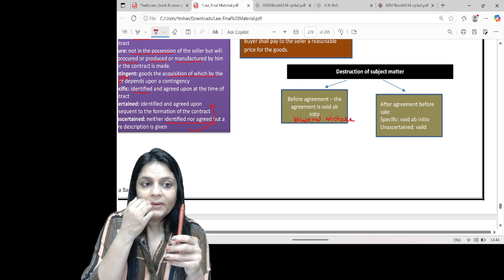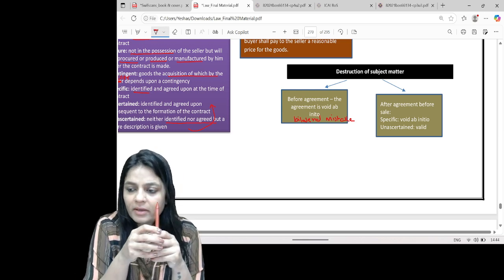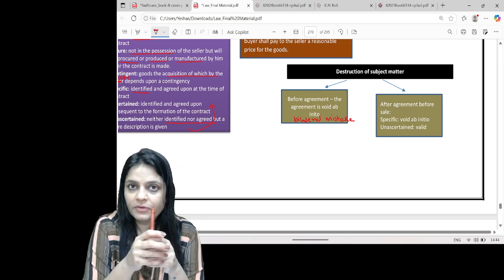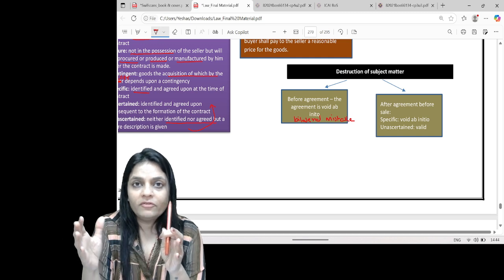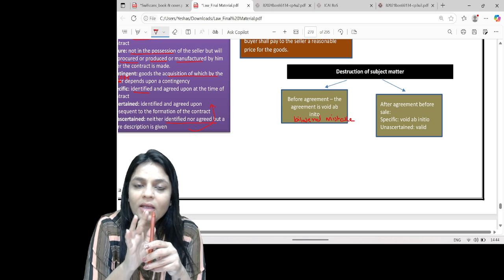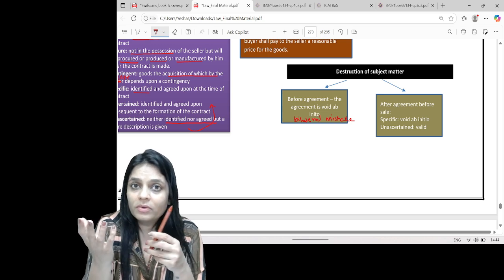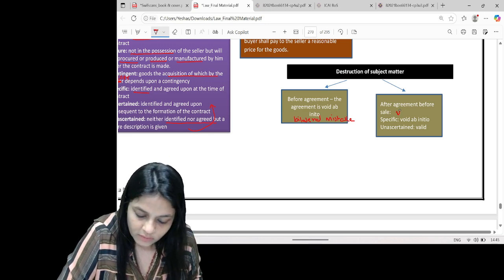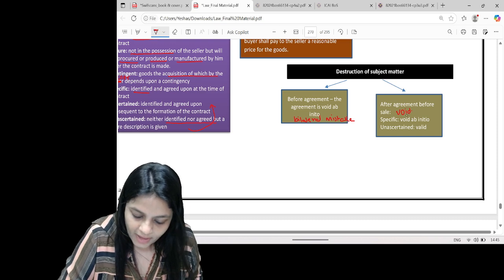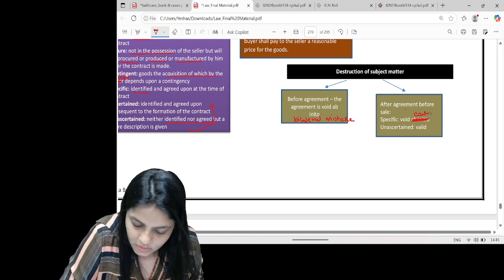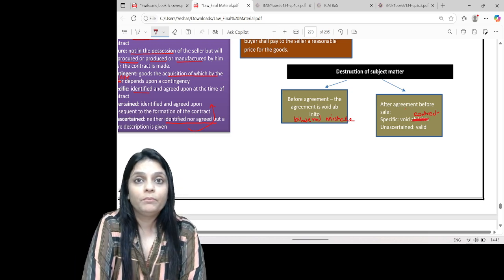I tell you, I want to purchase this pen from you, you agree to sell. The contract says on a future date, the ownership will transfer. From today till that future date, in between, the goods are destroyed. Can any other goods be this goods? No. So if these goods are destroyed, the contract will become what? Void. This is not void ab initio, sorry, it's a void contract.